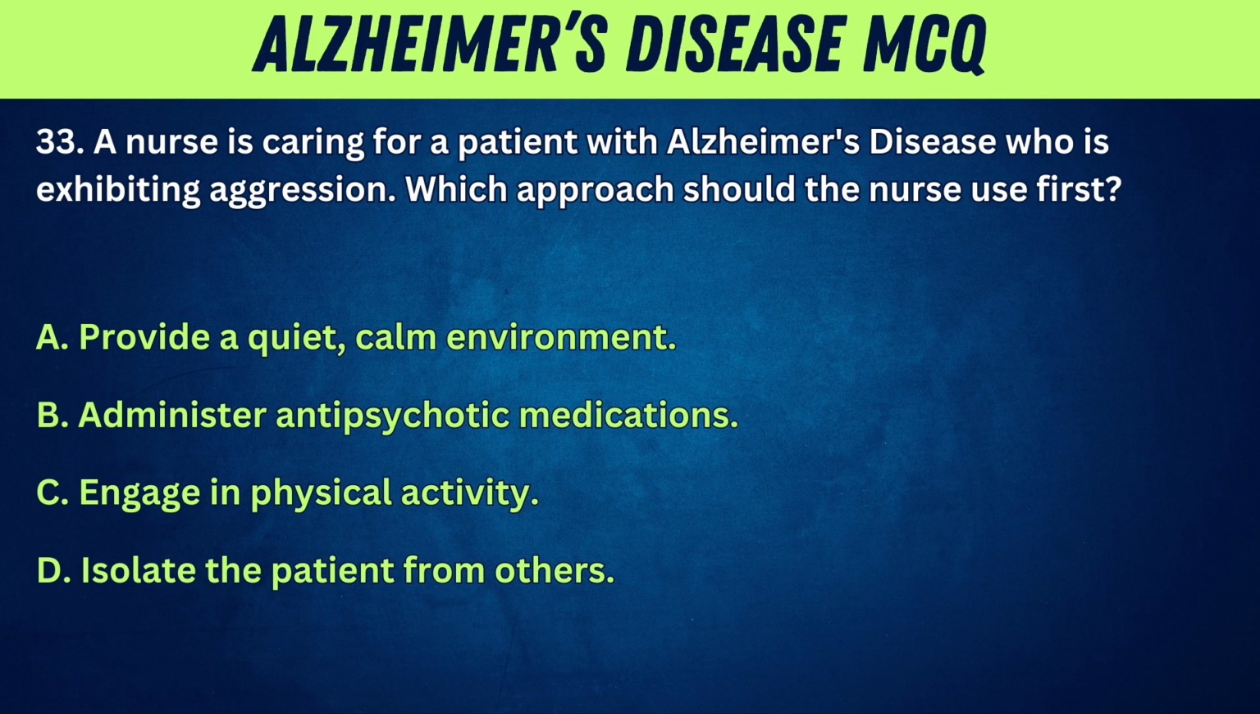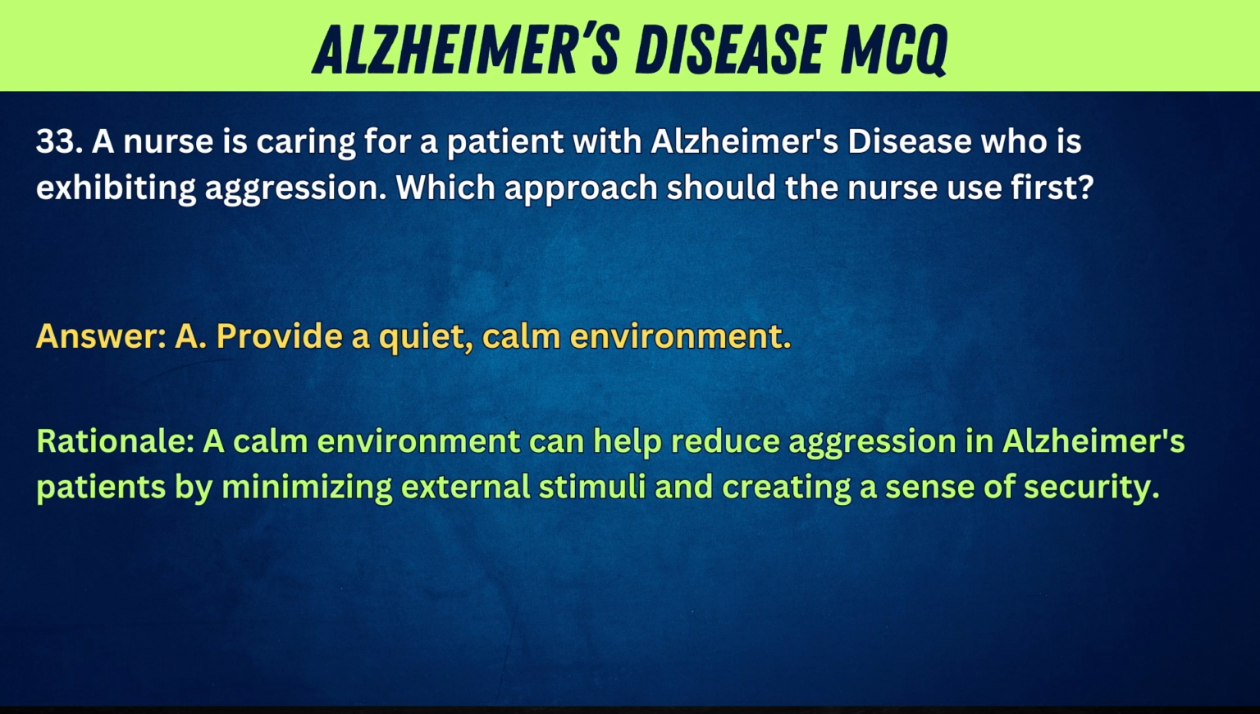Which approach should the nurse use first? A. Provide a quiet, calm environment. B. Administer antipsychotic medications. C. Engage in physical activity. D. Isolate the patient from others. Answer: A. Provide a quiet, calm environment.